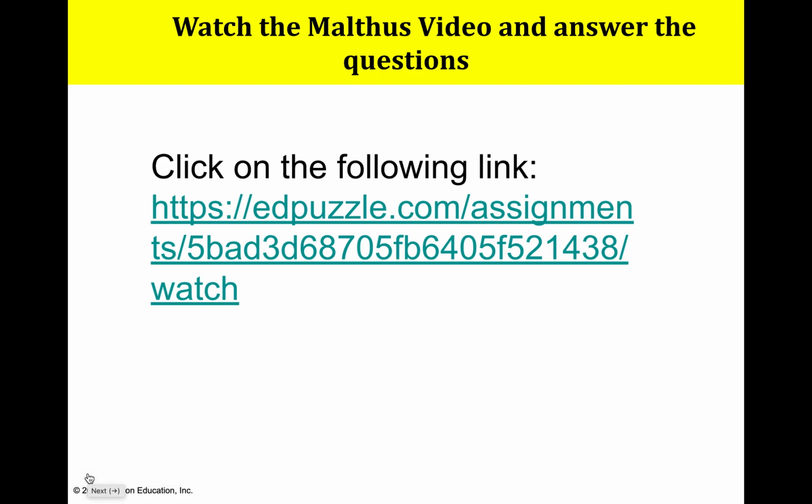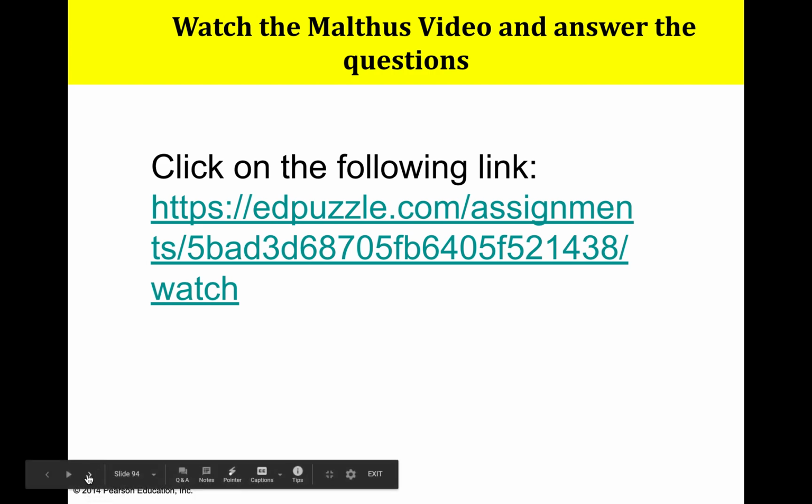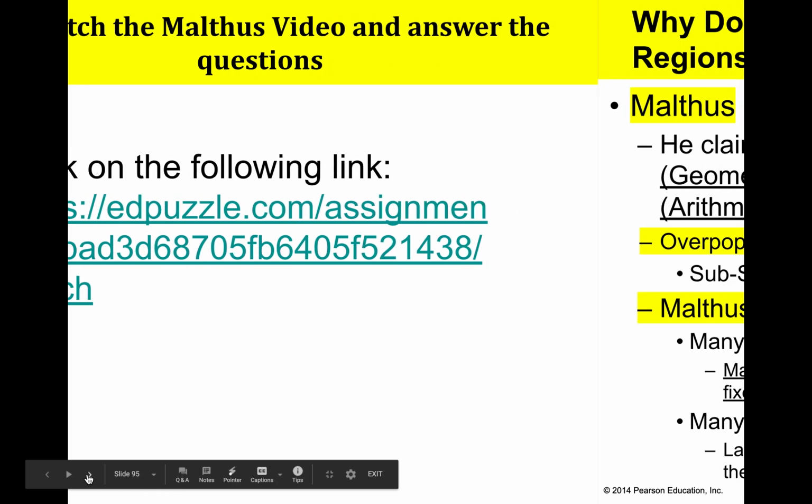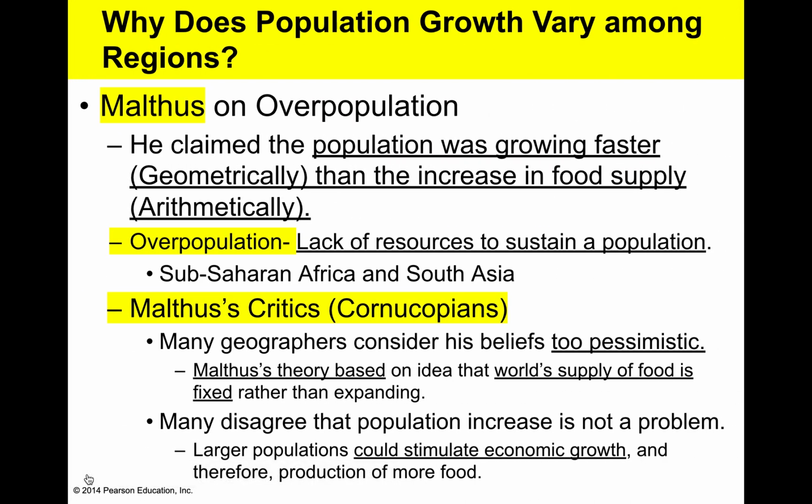Here's a quick Edpuzzle if you want to learn more about Malthus's theory on overpopulation. Who was Thomas Malthus? He was around roughly 170 years after the Industrial Revolution, when he began to see population grow exponentially fast. So they were in stage 2. He stated that population is growing geometrically while the food supply is growing arithmetically, meaning population was growing fast, meanwhile food supply was growing more linearly.